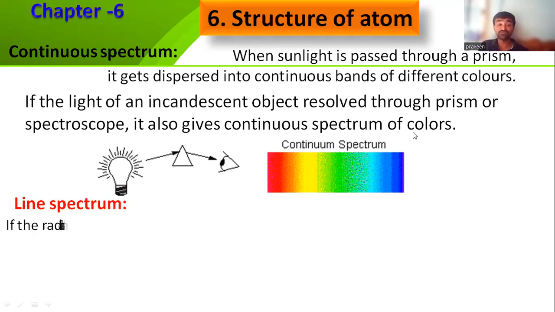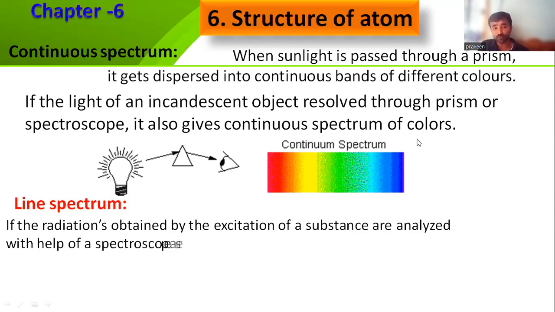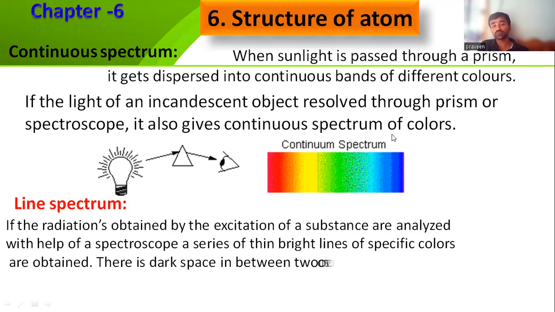If the radiations obtained by the excitation of a substance are analyzed with the help of a spectroscope, they appear as a series of thin bright lines of a specific color. It may be violet, blue, indigo, red, yellow, orange, green, whatever it may be, right? The dark space between two consecutive lines is called a line spectrum.